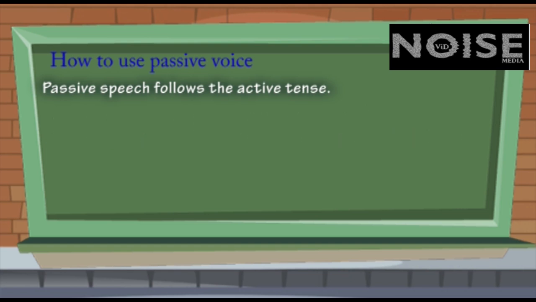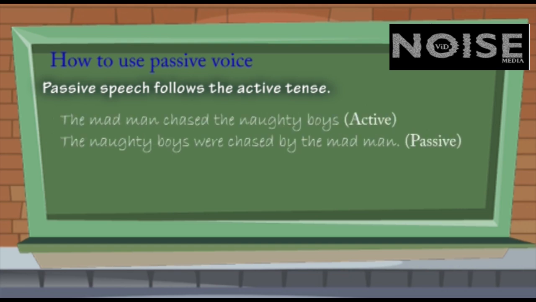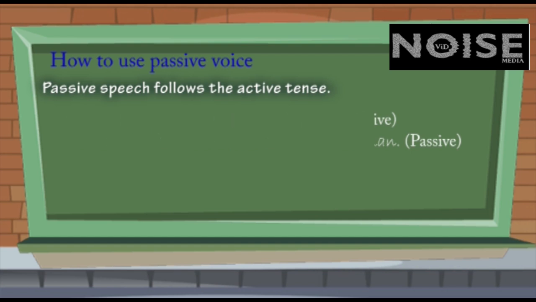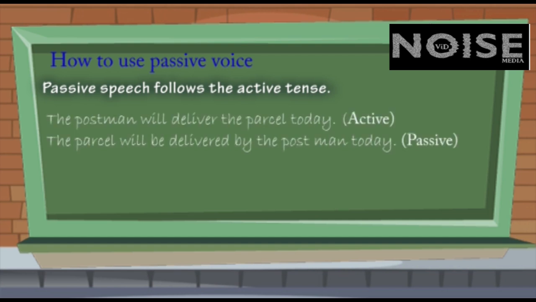Third example, the madman chased the naughty boys. It is simple past tense. And how to change into passive voice? The naughty boys were chased by the madman. Now future tense. The postman will deliver the parcel today. It will change into, the parcel will be delivered by the postman today.